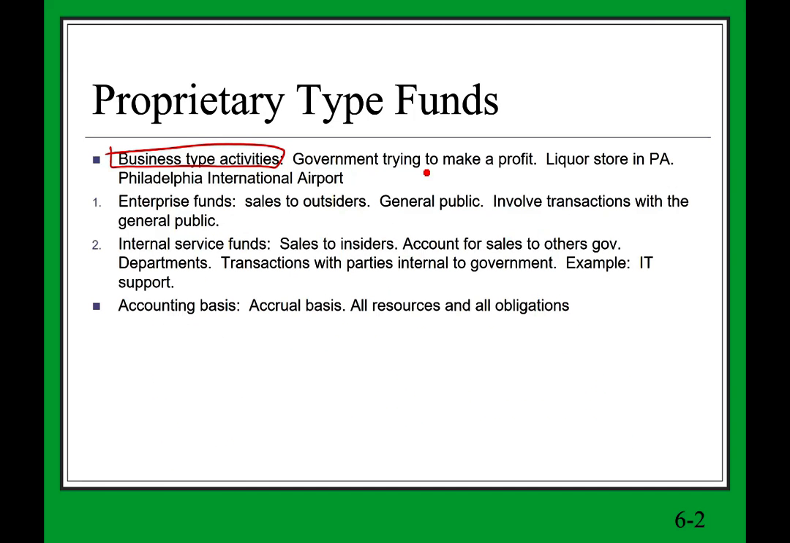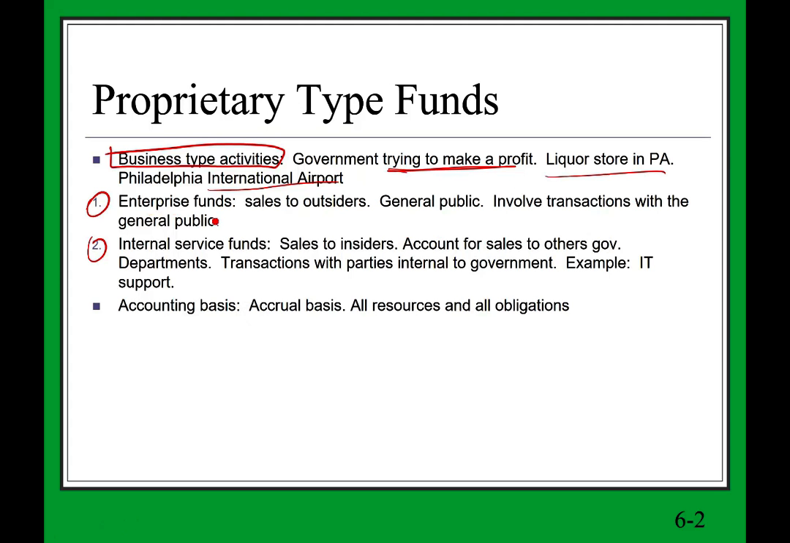Here, the government is trying to make a profit. Examples will be, for example, the city of Philadelphia runs the international airport. So therefore, airlines pay them a fee. People, when they travel, they pay a fee. It's a business-like environment. For example, the liquor stores in Pennsylvania are run by the state. And for the proprietary funds, we have two funds. We have the enterprise fund and we have the internal service fund.